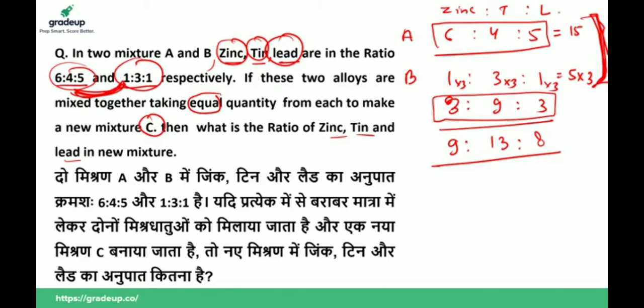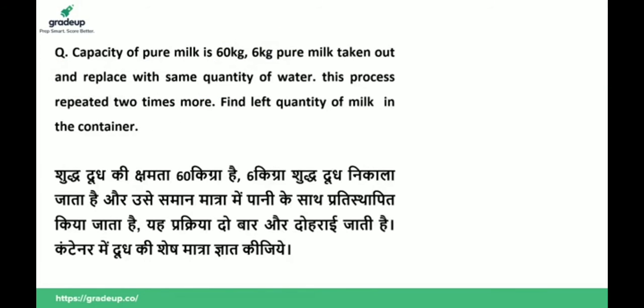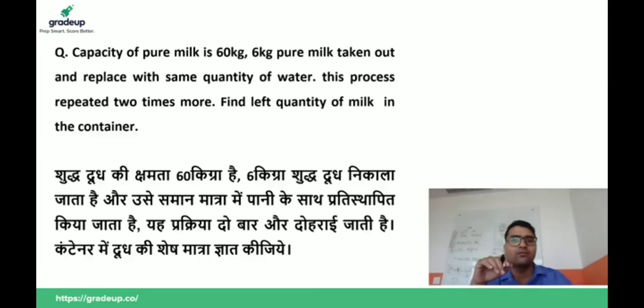So guys, in order to understand the question in a better way, first of all you have to study the question carefully. Listen carefully.